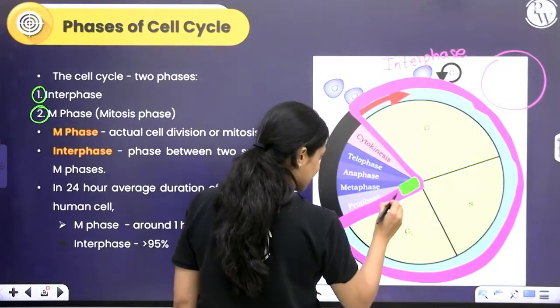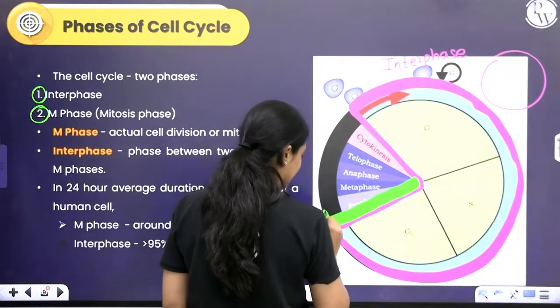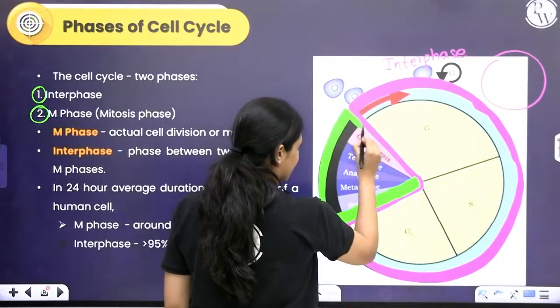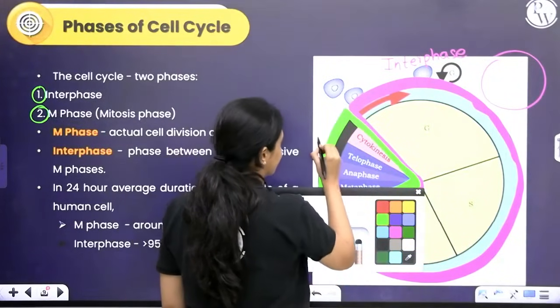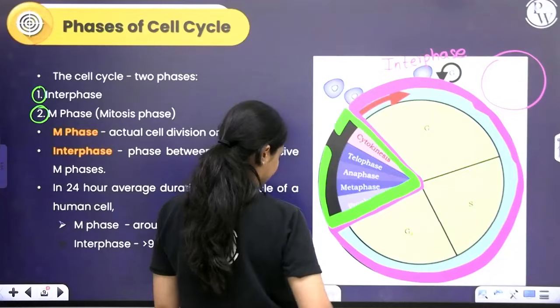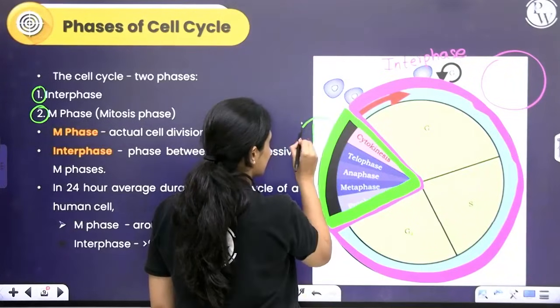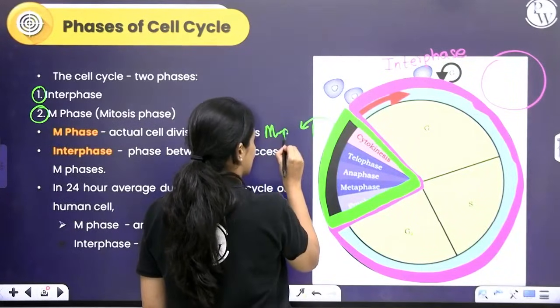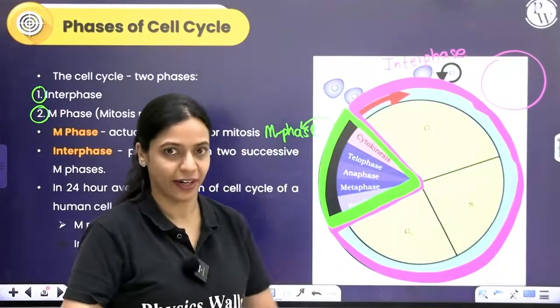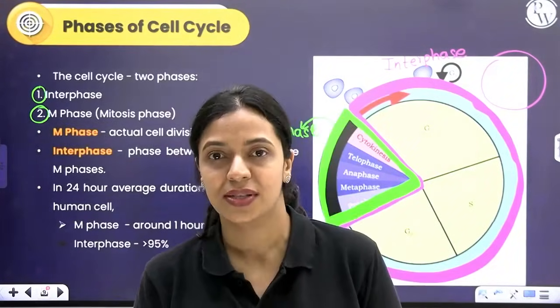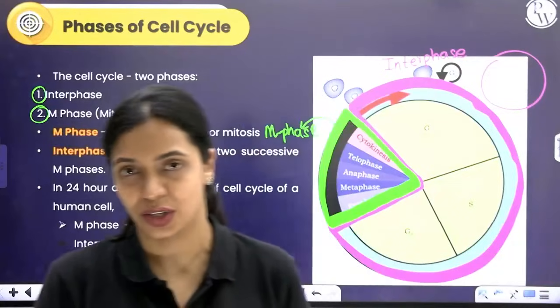So this here is the M phase. M phase is the phase where the cell is actually dividing. Within M phase, mitosis or meiosis, either type of cell division can take place.